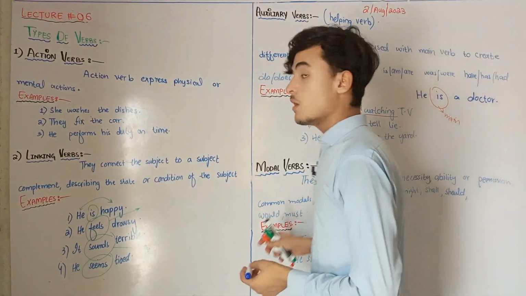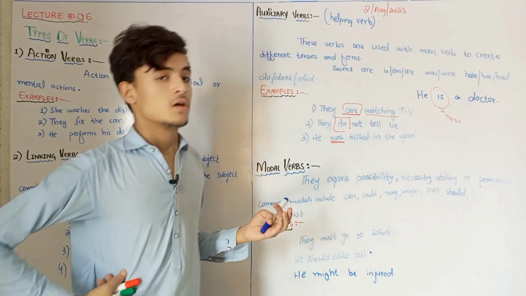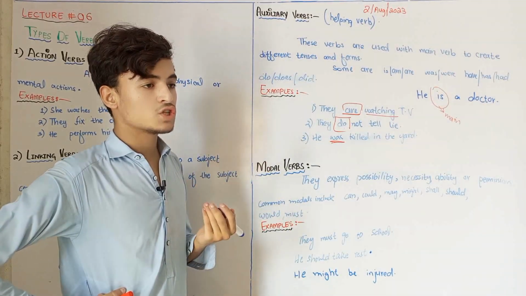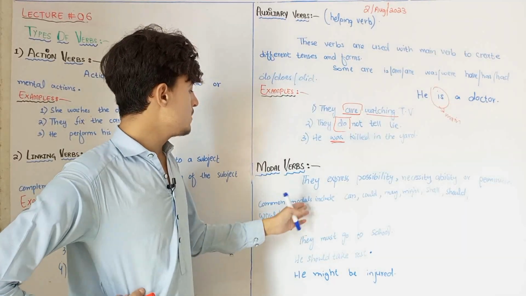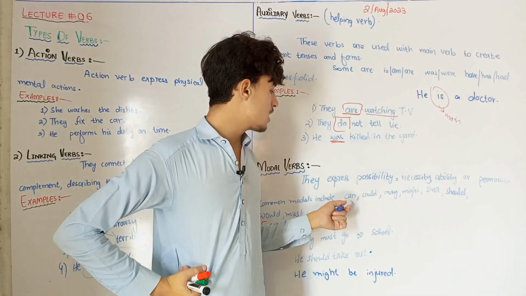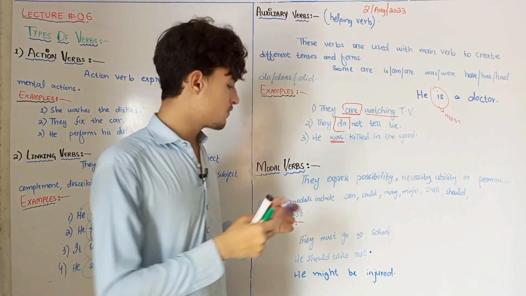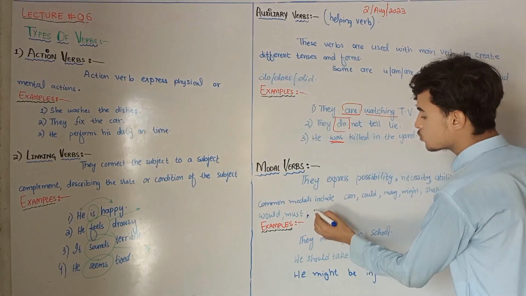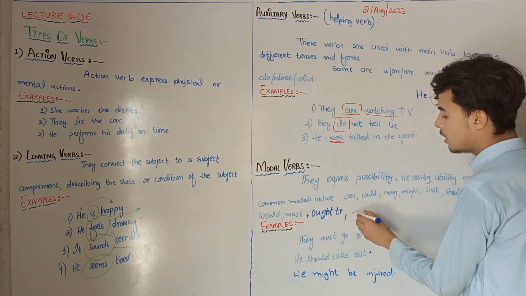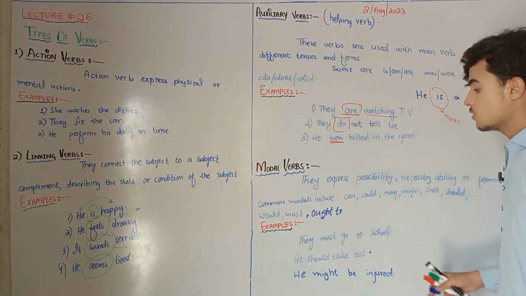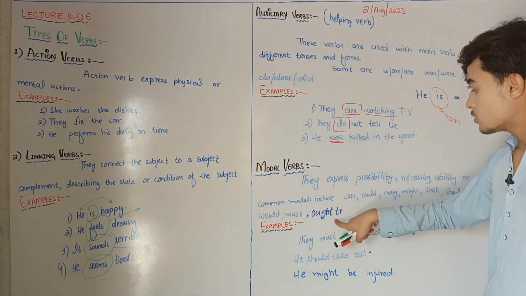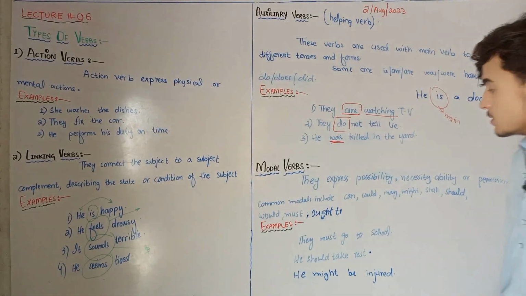You might have seen them in books, in newspapers, in your school English books, and other books. There are many modals used: can, could, may, might. There are more than these. There are many more modals. For example, one modal is ought to. Ought to, and there are many modals.